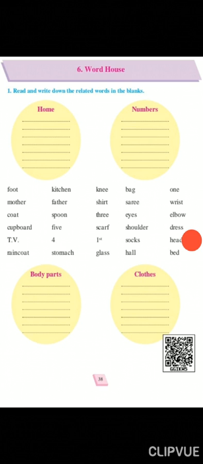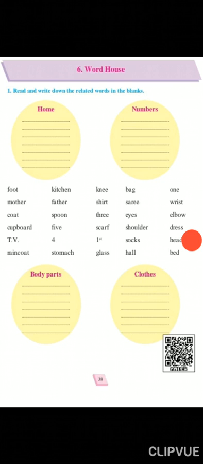And the last word is bed, BED, bed. Where can you see the bed? At home. So you will write the spelling BED, bed, in the home column, in the home circle. Now students, let us check the answer which you have written, so that any mistake if you have done, you can correct your answer. So the first column, the first circle is home, HOME, home.